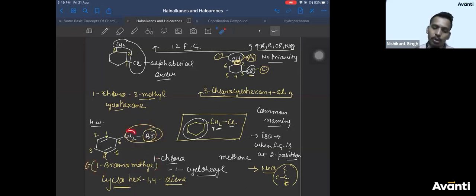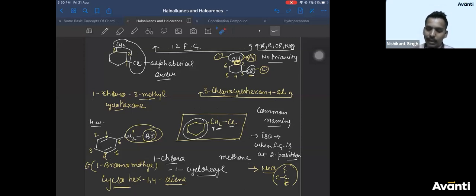Why? Because your methyl is not a normal methyl, it has bromine also in it. If it was CH3, you would have named it as methyl, but since there is a Br in it, you will name it as bromomethyl. And this Br is present on which carbon? First carbon of the side chain. So you will name it as 1-bromomethyl, right?